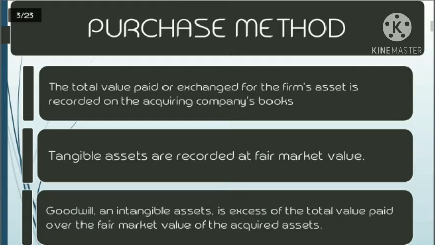In the purchase method, the total value paid or exchanged for the acquired firm's assets is recorded on the acquiring company's books. The tangible assets acquired are recorded at their fair market value, which may or may not be more than the amount at which they were carried on the acquired firm's balance sheet prior to the merger. And the excess of the total value paid over the fair market value is an intangible asset termed goodwill. The term intangible asset of goodwill is significant for many companies.